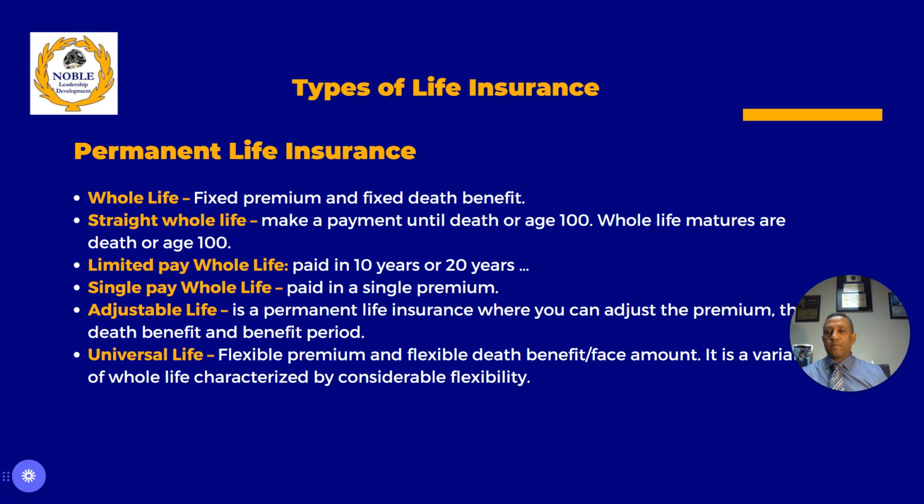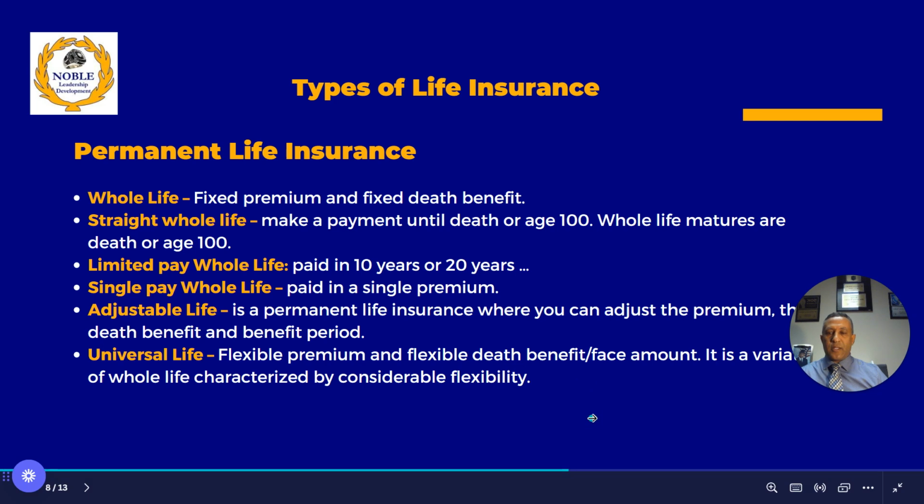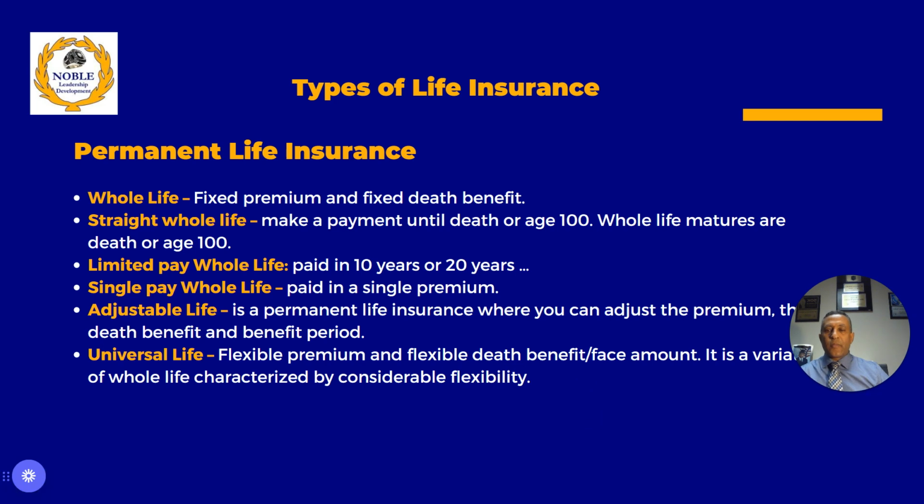Universal life is characterized by flexible premium and flexible death benefit, and that's why you don't have to pay the full premium. You can lower it, you can put more money into it. That's called the flexible premium, and also the cash value is added to the death benefit, so it's a flexible death benefit also, right?